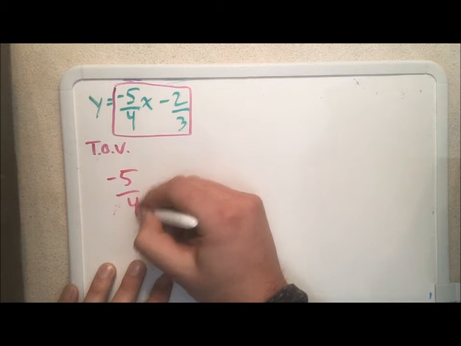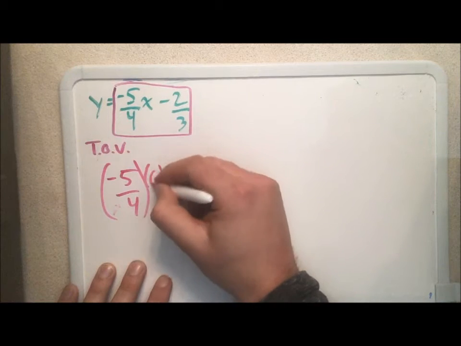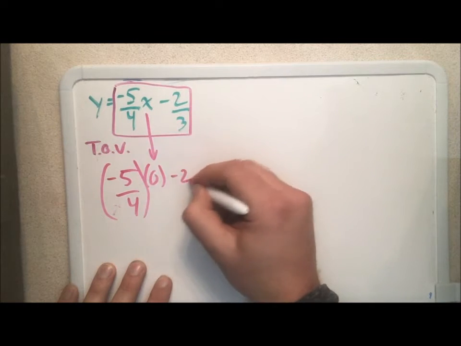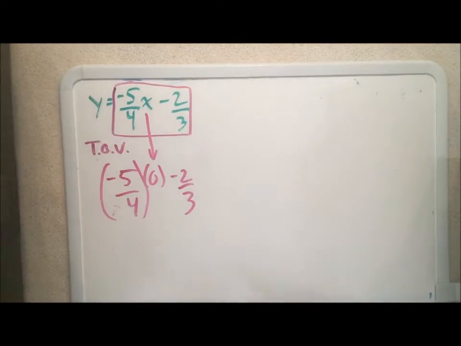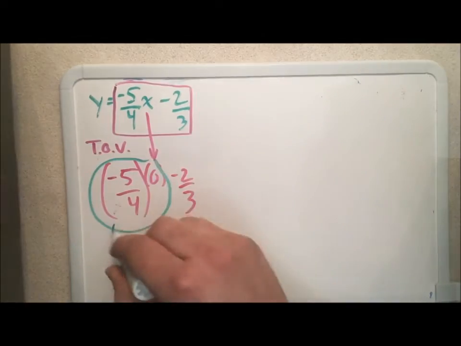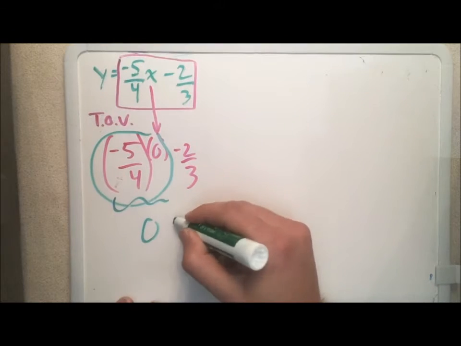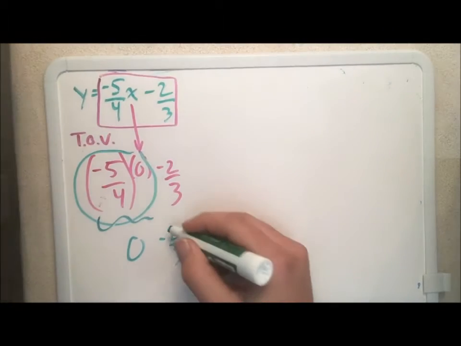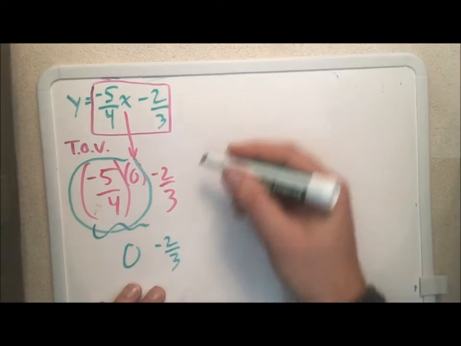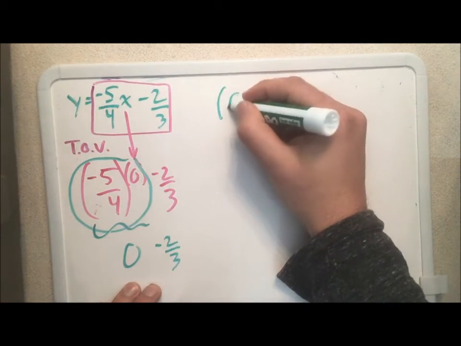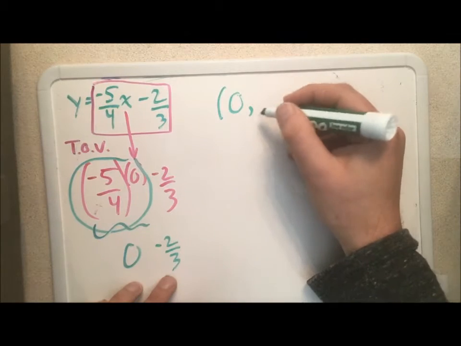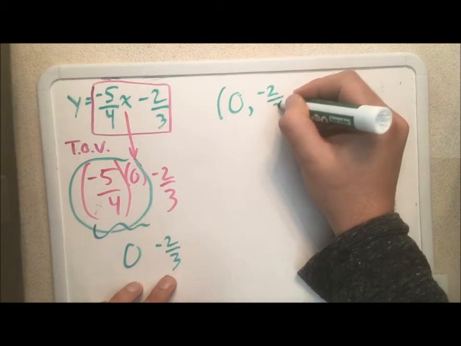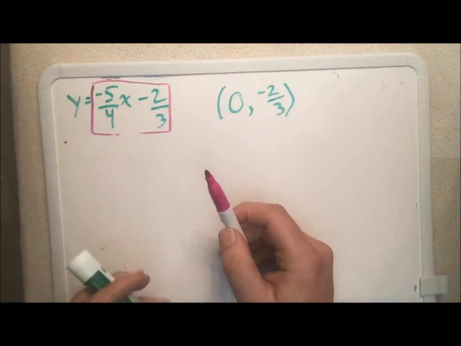So let's look at this here. If x was 0, we just bring everything down, then this whole package from here to here would be 0. And I would just have 0 minus 2/3. So that's kind of important. Let me just speak that again. When x is 0, the y value kicks out to be minus 2/3. And that tells us something very important.